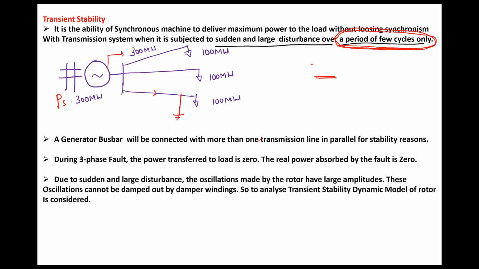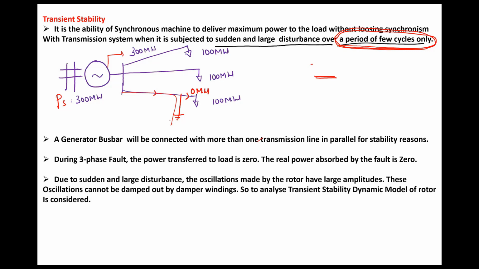Now, if there is a fault in one of the transmission lines, then the real power flowing into the fault is 0. Always remember, because fault currents are purely inductive, the fault will not consume any real power. It only consumes reactive power. So the real power flowing to the load on that line when the fault occurs is 0 megawatt. The fault current will flow like this, which is purely inductive.